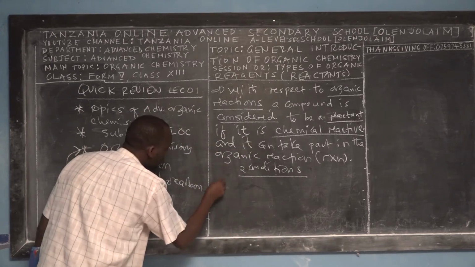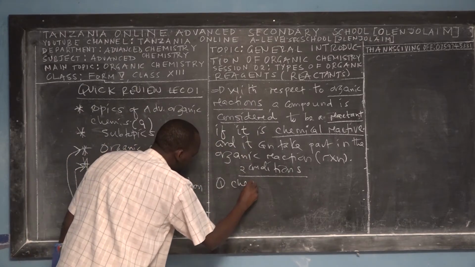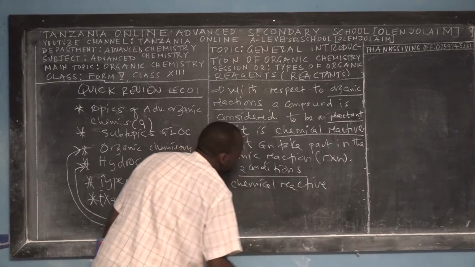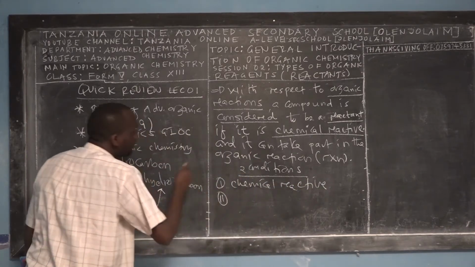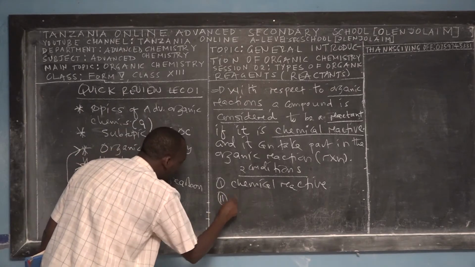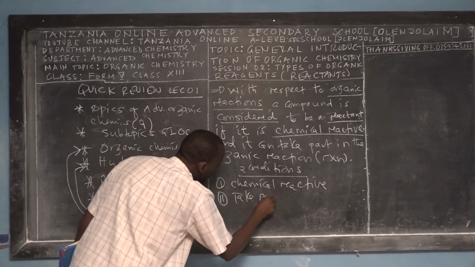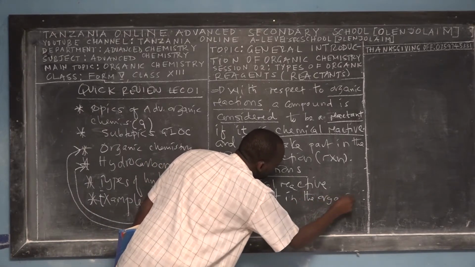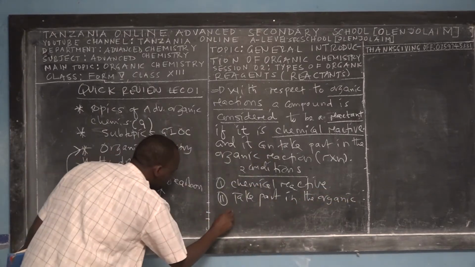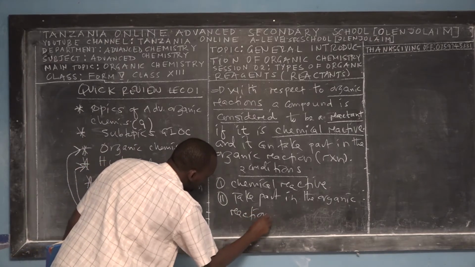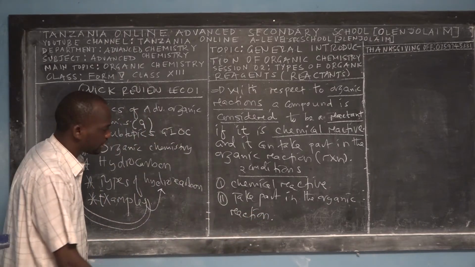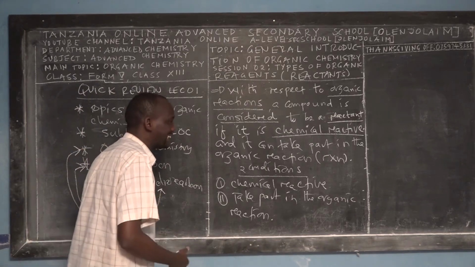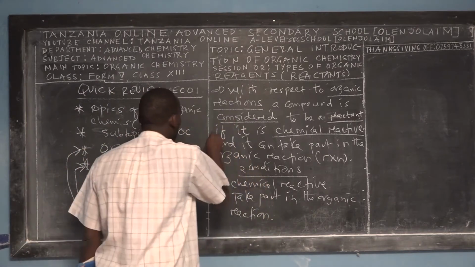The first one, a compound should be chemically reactive. And the second condition, a compound should take part in the organic reaction. So those are the two conditions for a compound to be considered as a reactant.